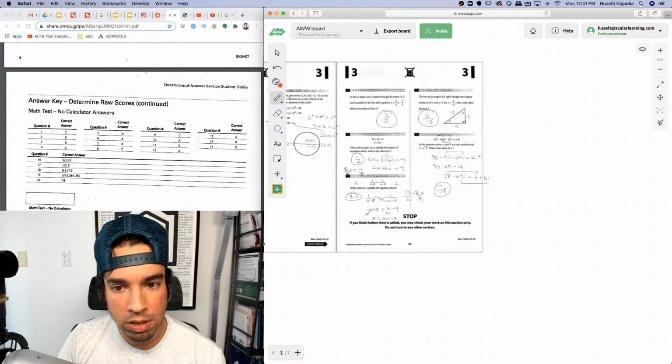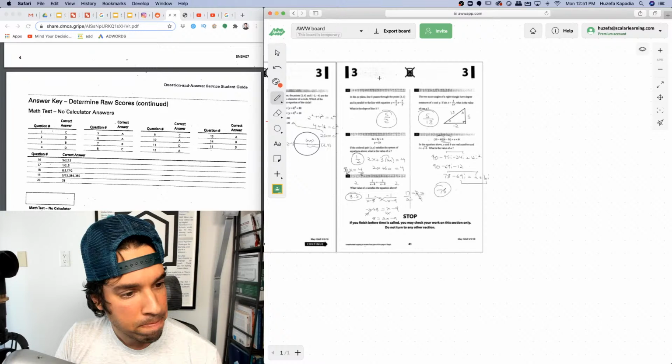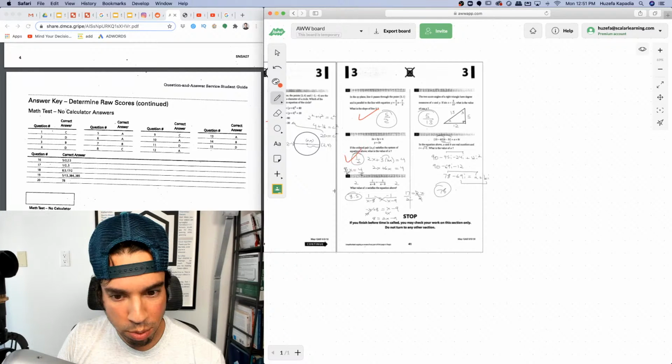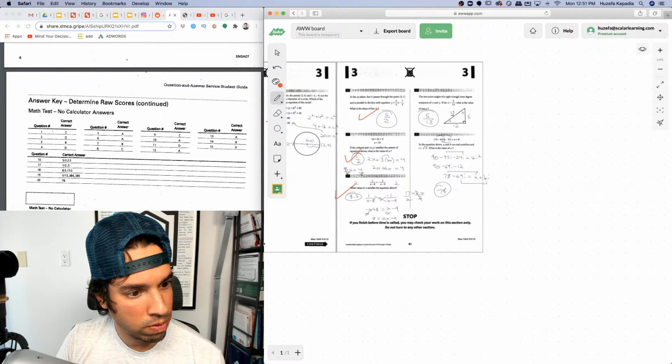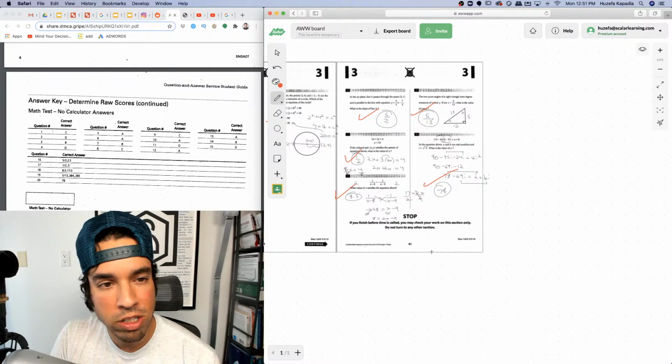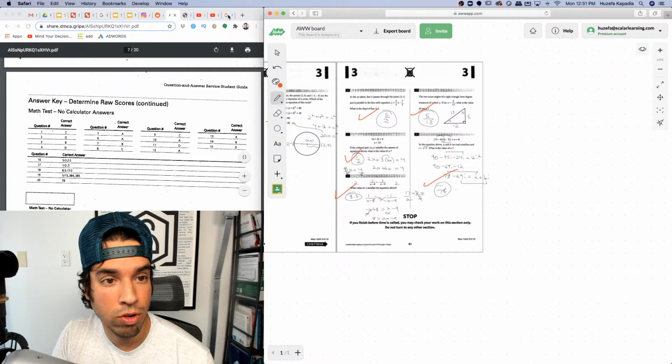Fingers crossed. 5 halves. Boom. 1 half. 8.5 baller. 5/13 and 78. Yeah. So that was on the harder side, I would say, as far as no calculator sections go. Let's see what you guys think.